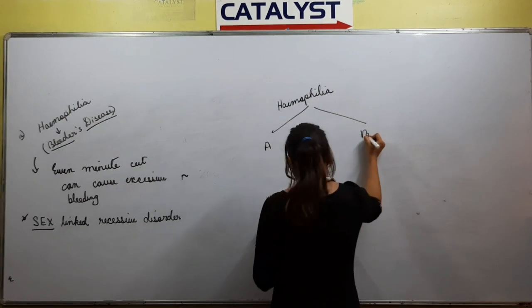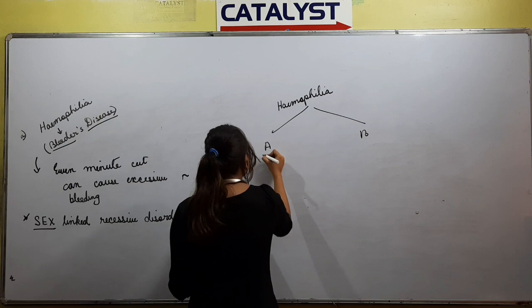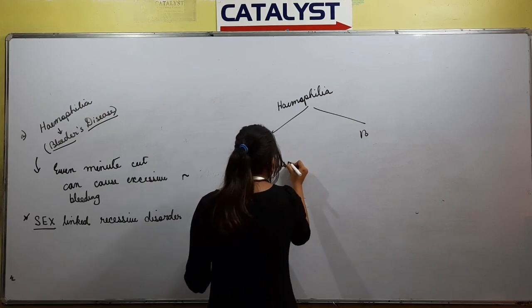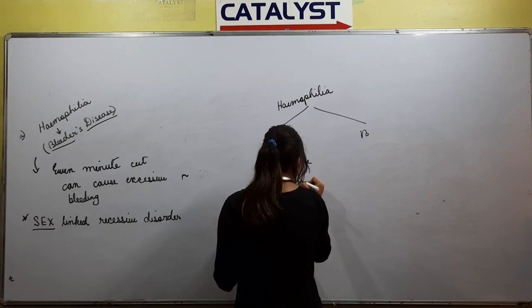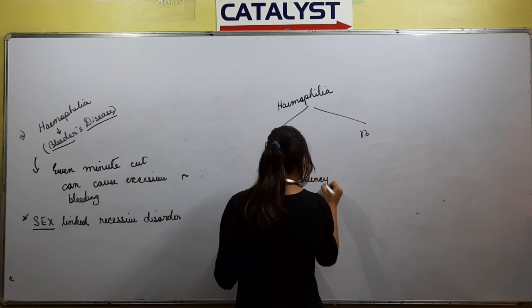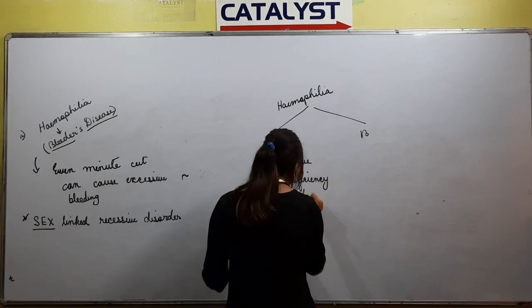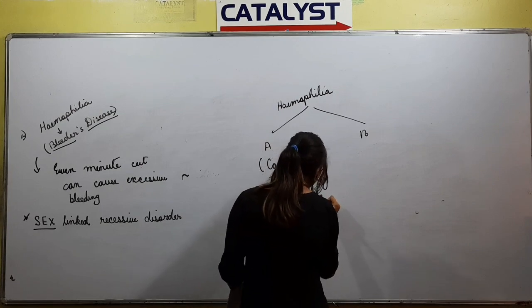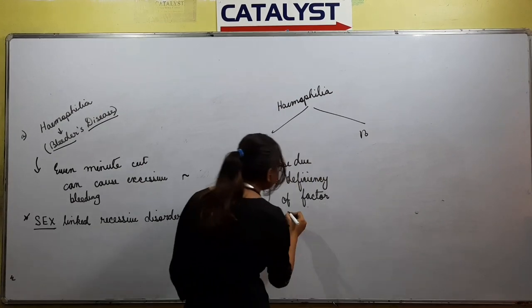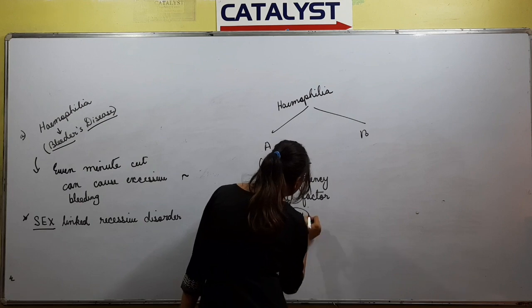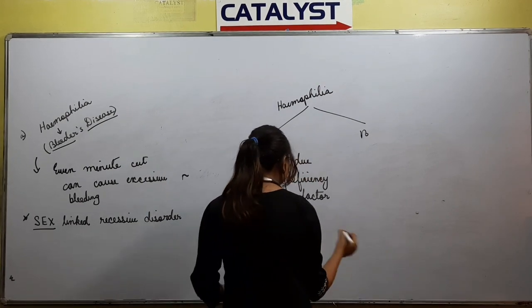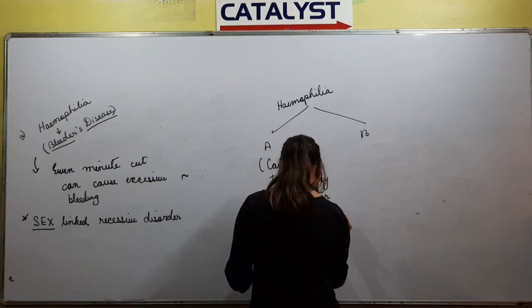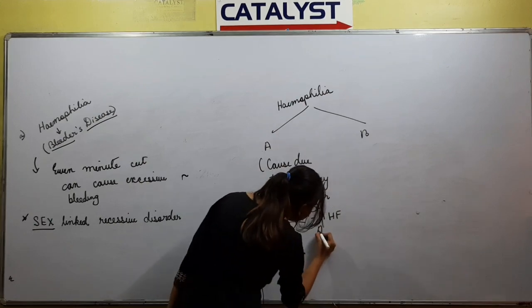Type A is due to deficiency of factor 8. In blood there are various clotting factors. So one of the factors is factor 8, which is named as AHF, that is anti-hemophilia factor.